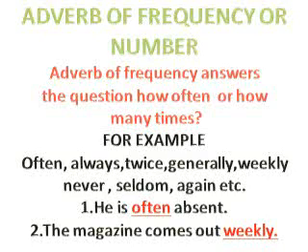So weekly is an adverb here because it answers the question how often or how many times the magazine comes out. So basically, if you find the answer to the question how often or how many times an action is done, it will be your adverb of frequency or number.